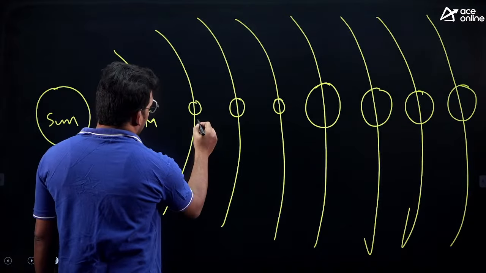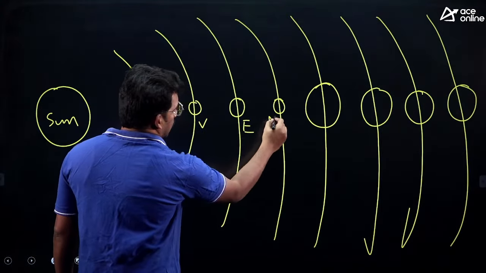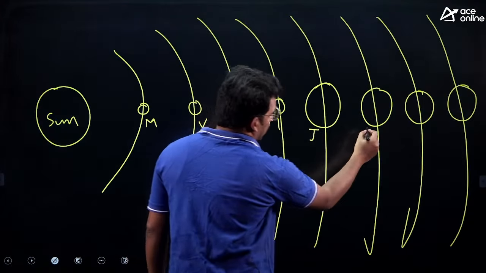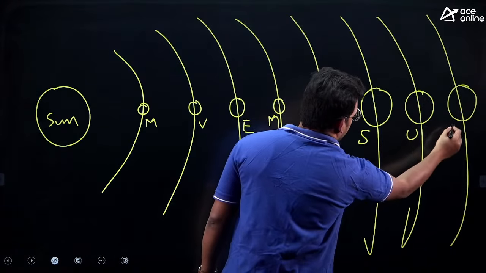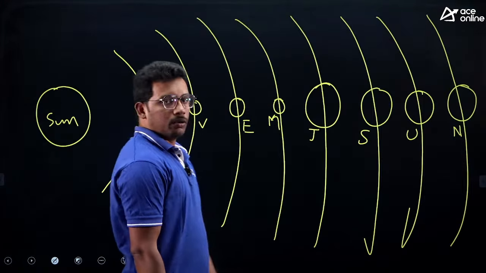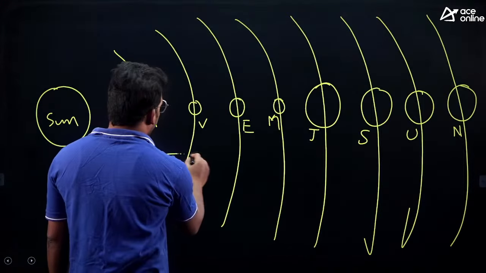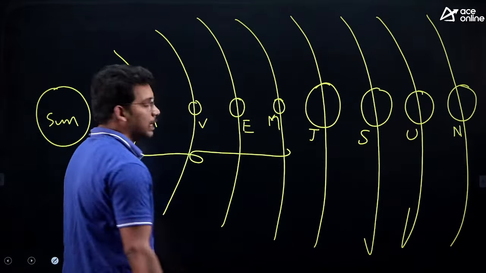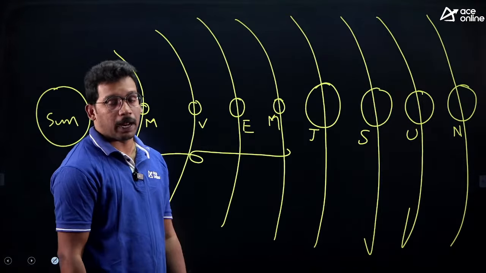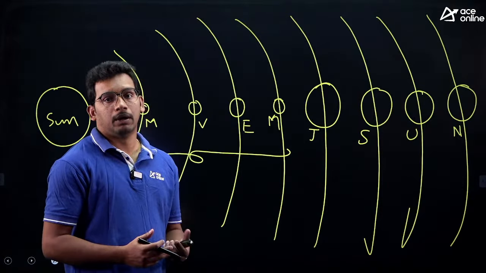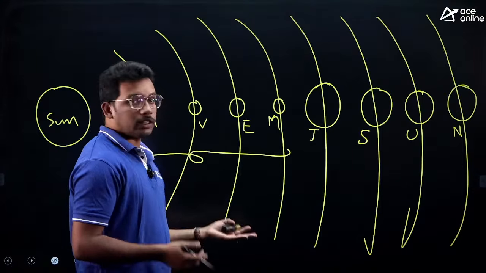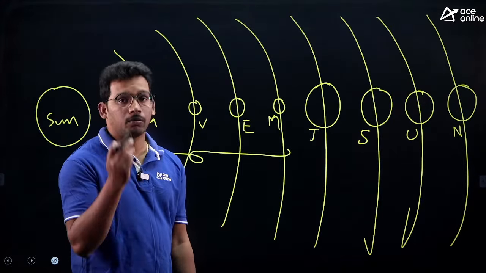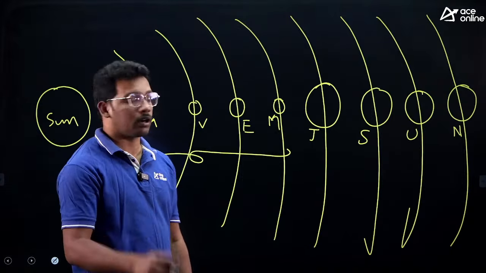Mercury, then we have Venus, Earth, Mars, Jupiter, then Saturn, Uranus and Neptune. Now these first four planets are called as terrestrial planets. Terrestrial means life, possibility of life. In Earth there is a life. Mars also we have proof of water, microorganisms.